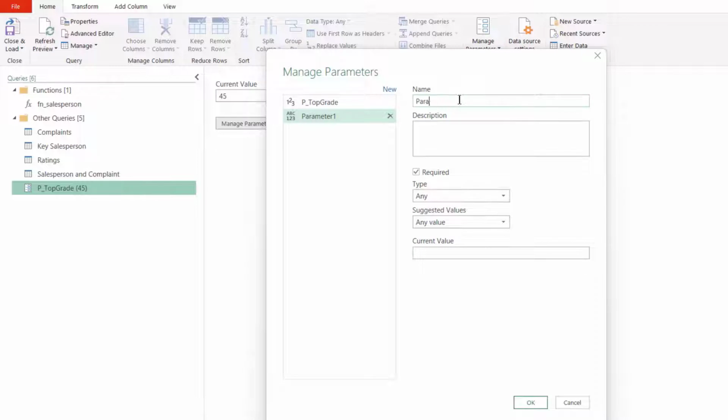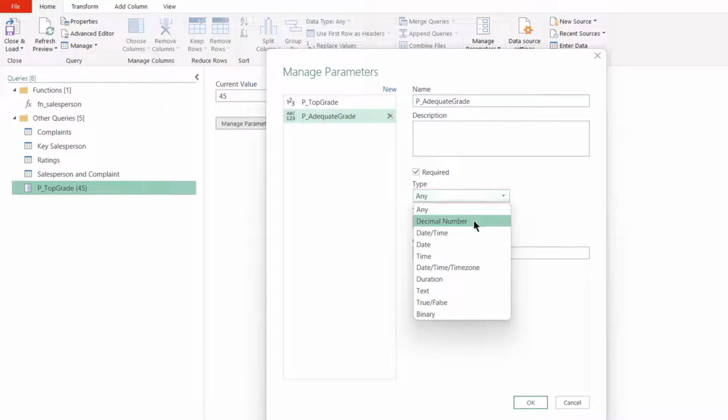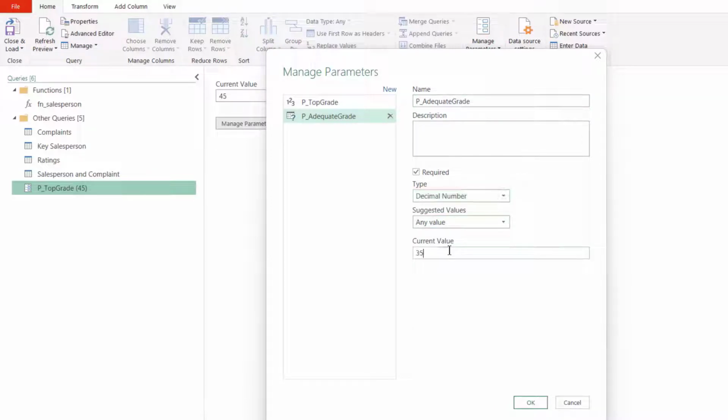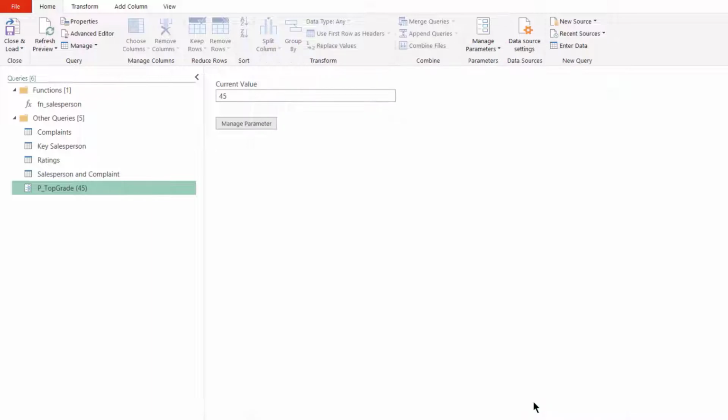Add another new parameter. And this is going to be the adequate grade. So we're going to put adequate grade. Again, we don't need a description. This is also going to be numeric, so we can go with decimal number, and this is going to be 35. So we click OK again, and now we've got our two parameters.